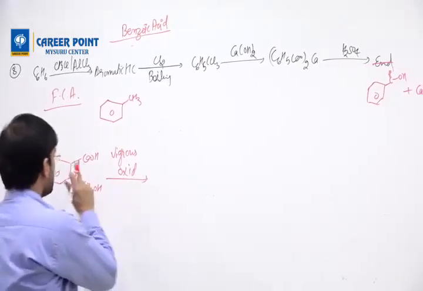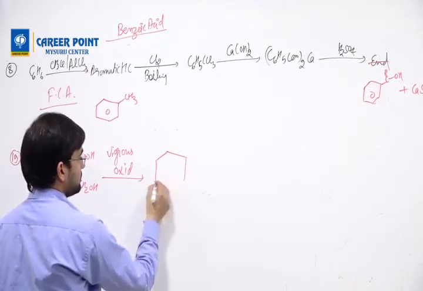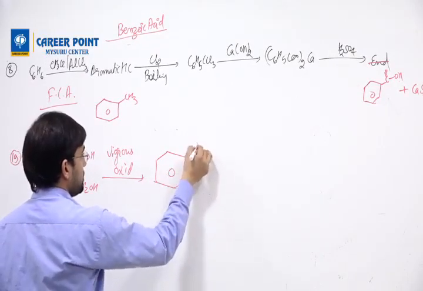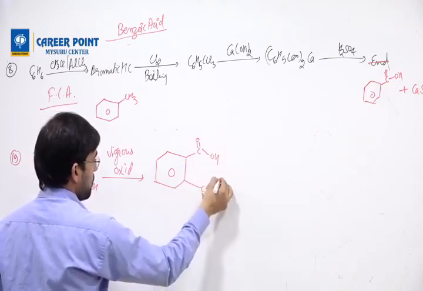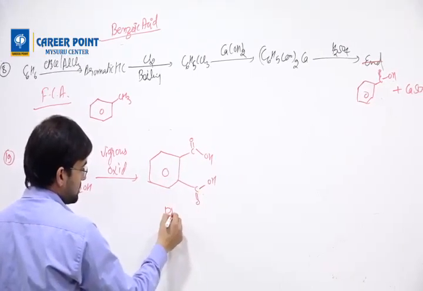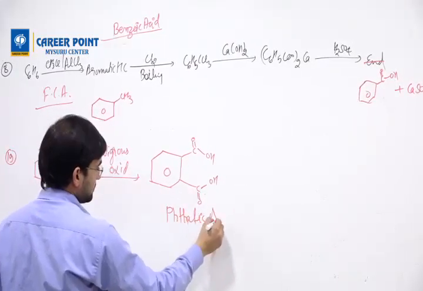So two times it will happen. So what I get is this compound, COOH, COOH. The name of this compound is phthalic acid.